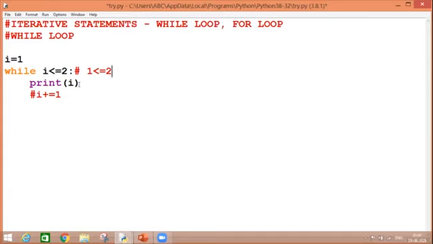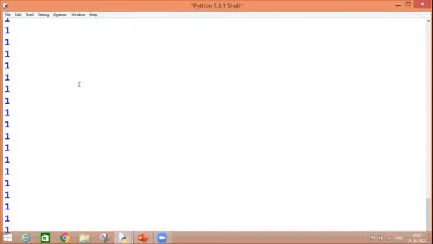So it will remain the same as 1. And every time it is going to check the same condition, every time it is going to be satisfied, and this will become an endless loop. Let's run it. As you can see, every time 1, 1, 1, 1, 1 is printed.